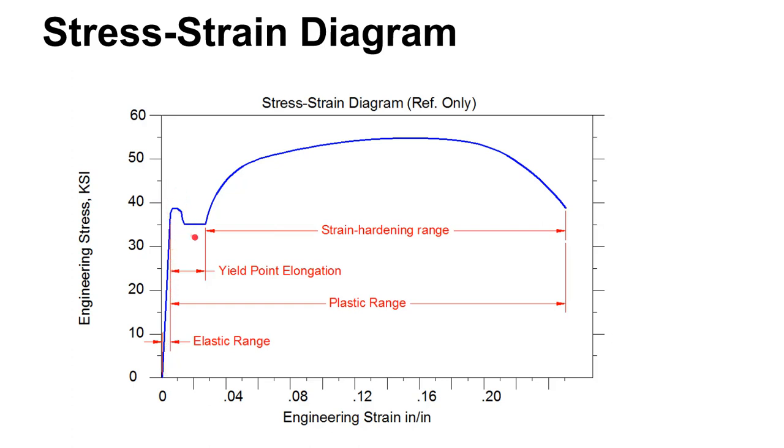Then we have the yield point, upper and lower yield point. We see the yield point elongation happening here. And what's happening here is the part is plastically deforming. Okay, so we could be doing something like a forging operation or a bending operation where we're applying enough load to permanently change the shape or length of this material.